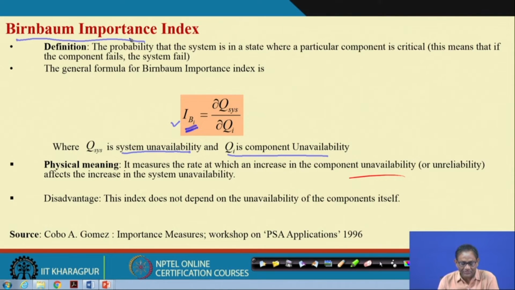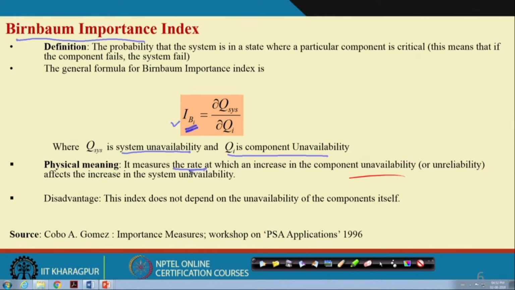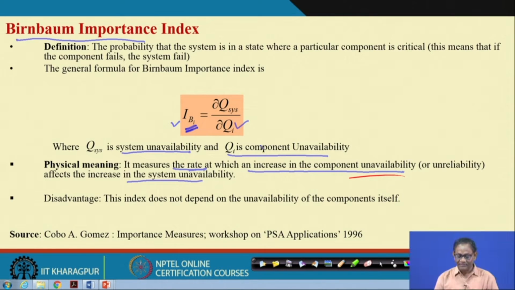What it talks about is that it measures the rate at which an increase in component unavailability or unreliability affects the increase in the system unavailability or system unreliability. That means if this component fails, what will happen to the system? The rate of increase in system unavailability depends on the increase in the component unavailability. If you want to know this, then this is basically the Birnbaum measure.